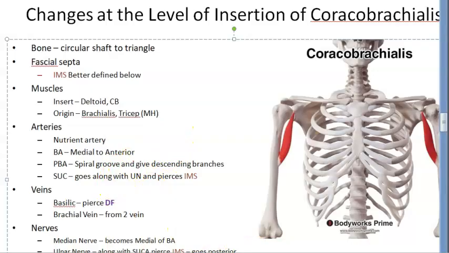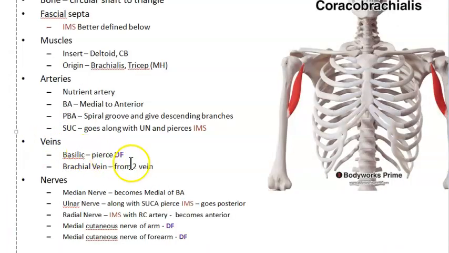Then coming to veins, what is happening? You have the basilic vein and the brachial vein. The basilic vein is piercing the deep fascia. Remember, it's the basilic vein piercing the deep fascia. And then you have these two veins from the brachial artery joining together and becoming the brachial vein. The word that you have to know for these veins is venae comitantes, two venae comitantes of the brachial artery. Okay, they join to form the brachial vein. Then the brachial vein will further drain into the axillary vein. That is up above, not at this point.